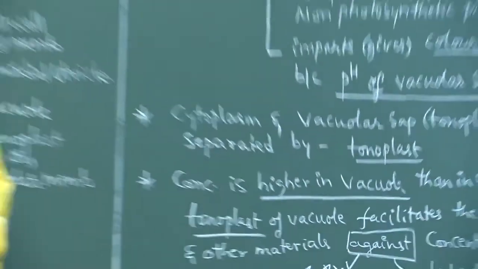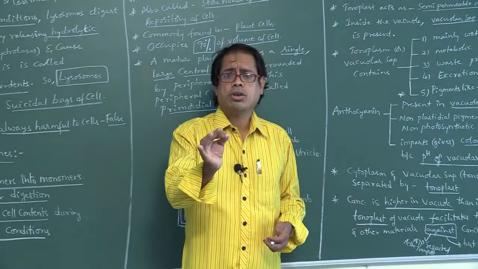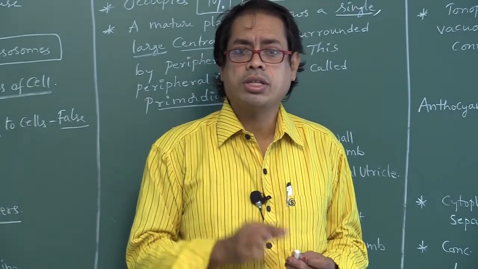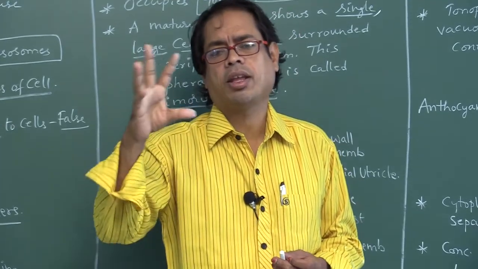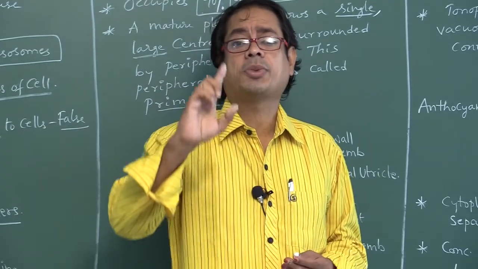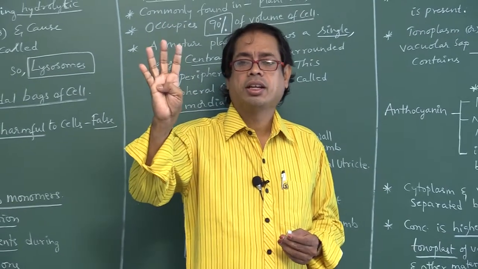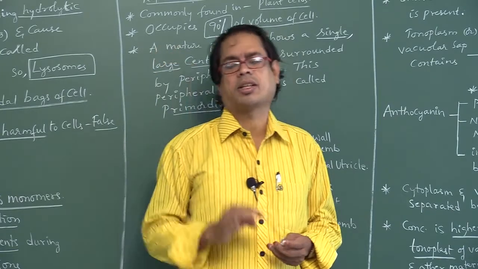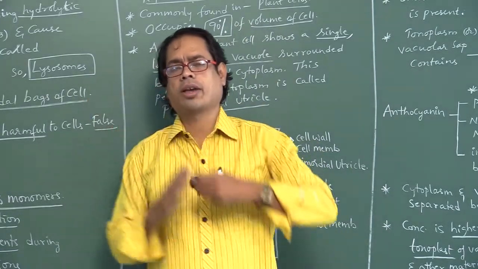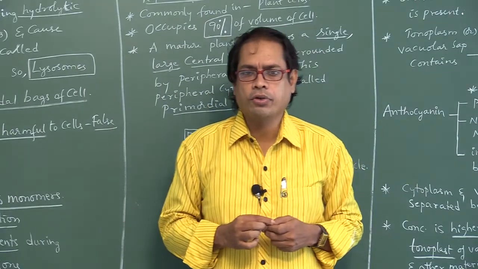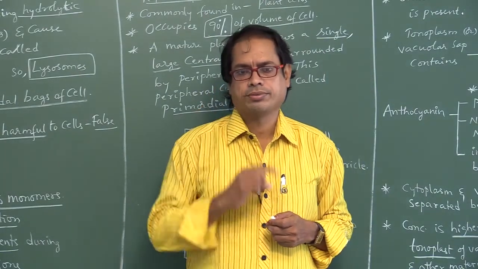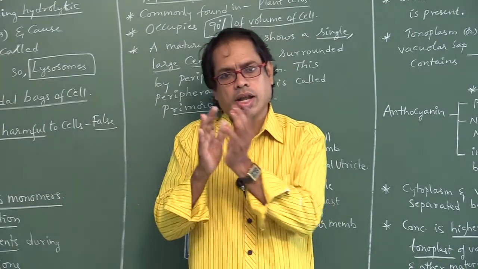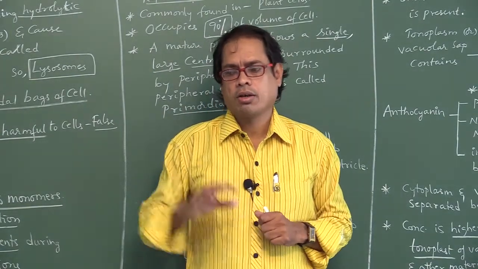Next, the number of vacuoles in a mature plant cell is one. The number of vacuoles in meristematic cells is many. Vacuoles are absent in animal cells and dead cells like tracheids, vessels, sclerenchyma, etc. What are the different types of vacuoles? Food vacuoles are found in amoeba, useful for excretion. Next, contractile vacuoles are found in protists.